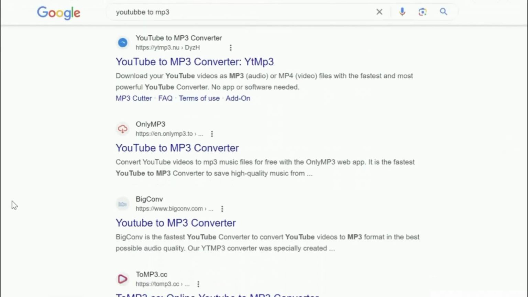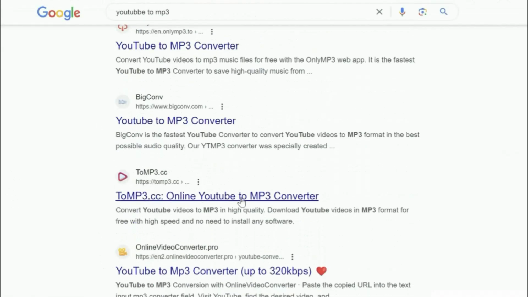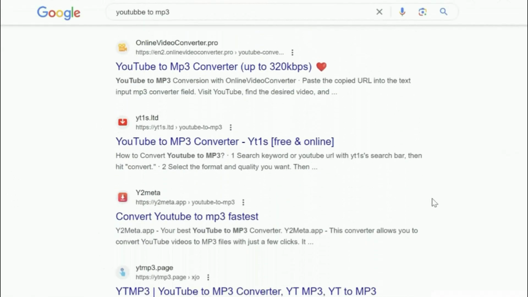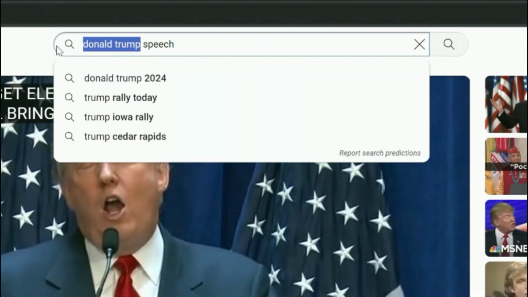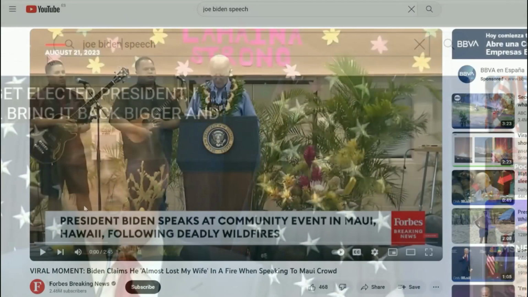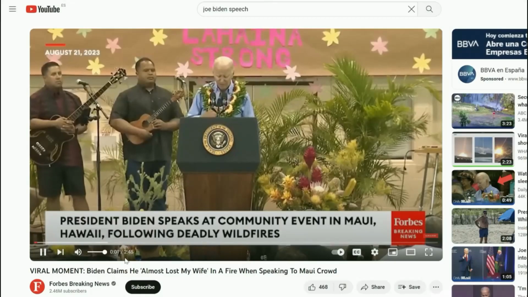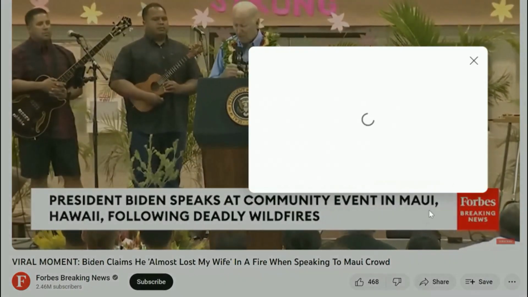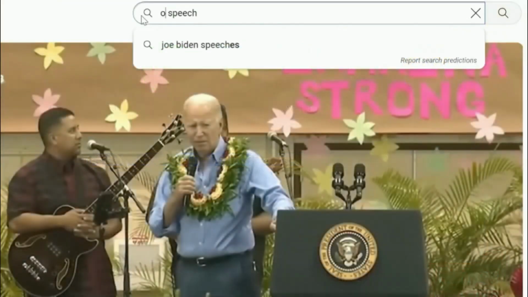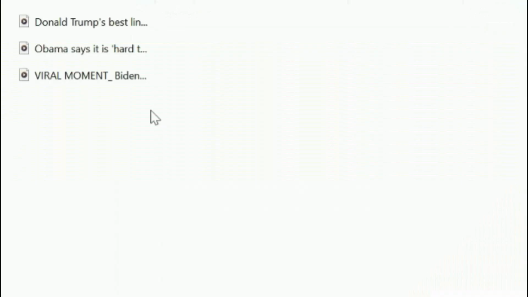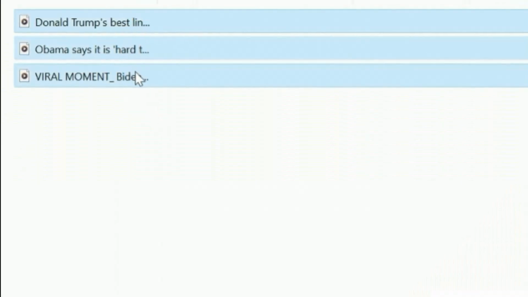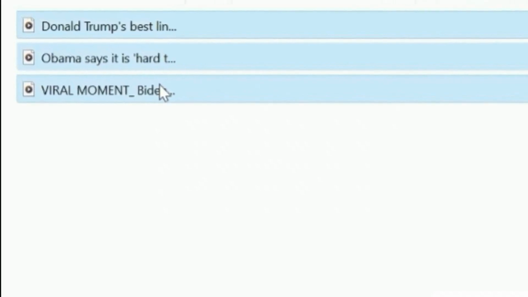I am not going to show how to do that, but you may know there are some free online converters on the internet. Now you will do the same with the other presidents until getting your 3 MP3 files with all the speeches. Copy the link to convert it to MP3 later. Finally, we will get an audio from Obama, and that's it. We've got our 3 MP3 files that we will use in the next step.